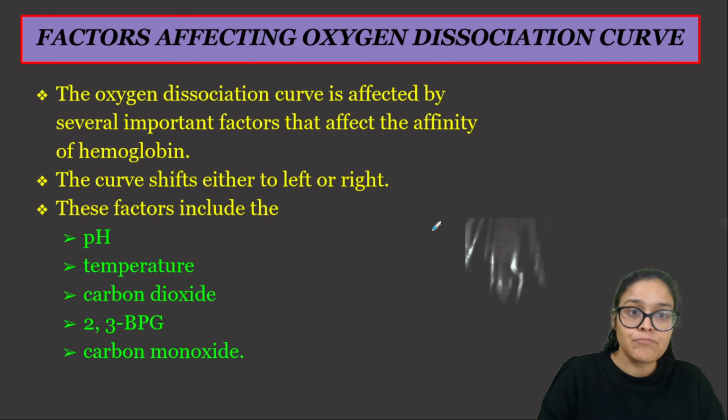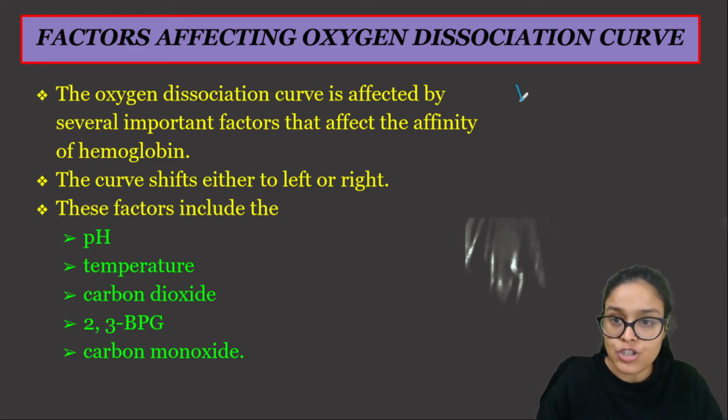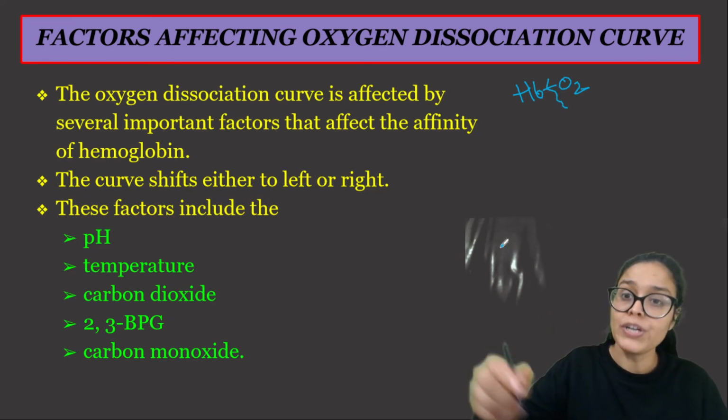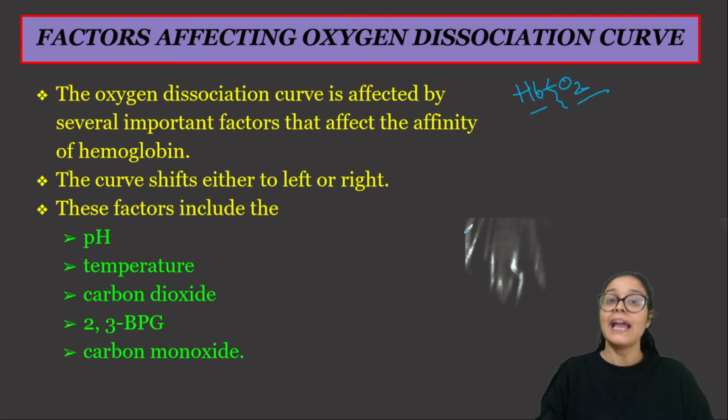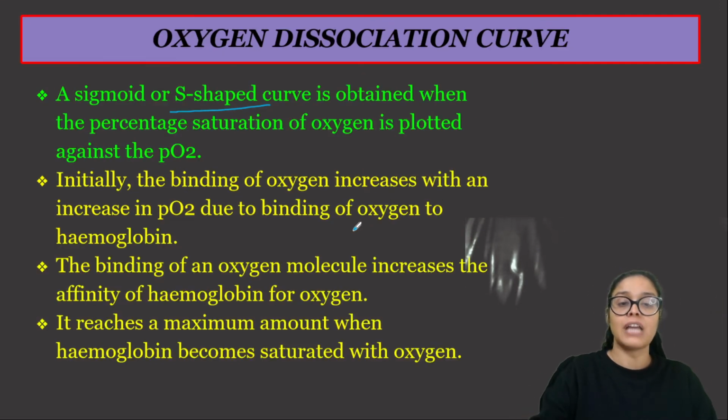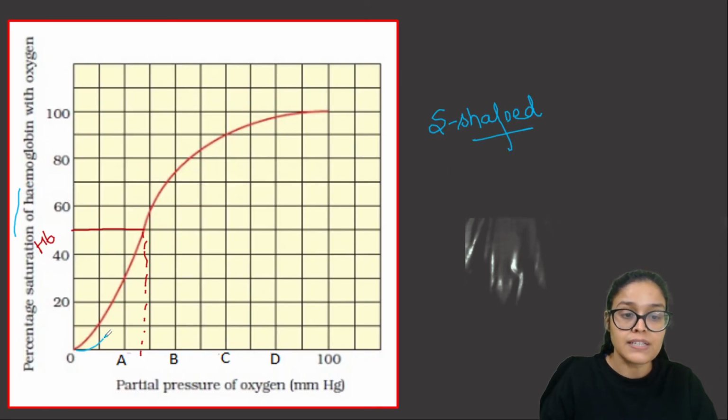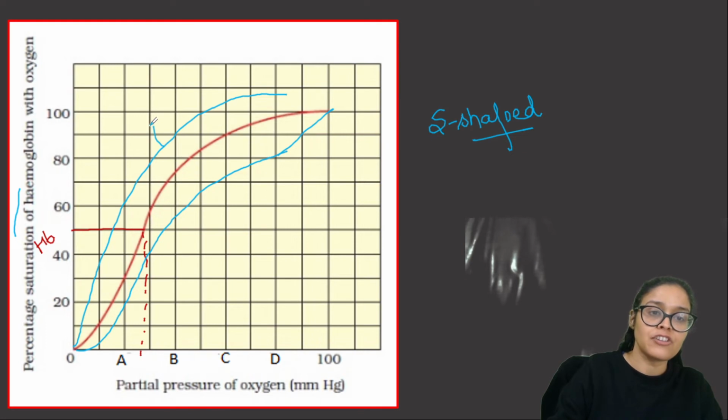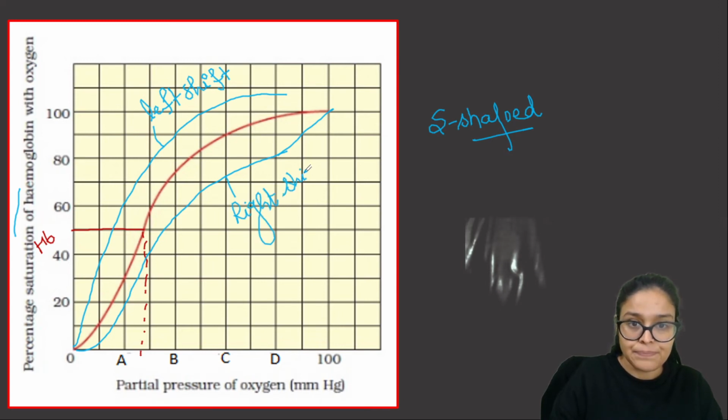So we would see what are the factors that would actually dissociate oxygen from hemoglobin, मतलब which would decrease the hemoglobin and oxygen bond, and where they would get dissociated, कहाँ पर जाकर वो टूटने वाले हैं. So we would see it. So on the basis of that, this graph would shift either towards the right or towards the left. So अब हम देखेंगे कि लेफ्ट शिफ्ट कब होगा इस ग्राफ में, और when this right shift would happen. सो राइट शिफ्ट एंड लेफ्ट शिफ्ट कब होगा, let's see it.